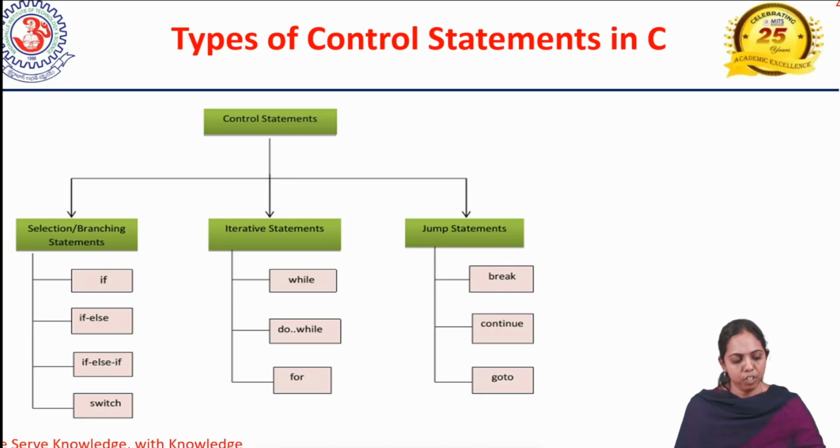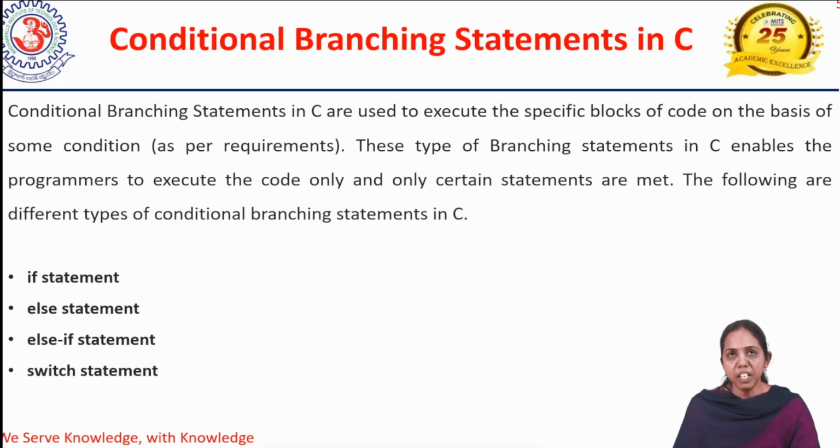Then coming to the first one, conditional branching statements in C. What is conditional branching? Just now I told that the first category of control statements is the branching statement or selection statement. Why use branching statements? Because of how we write a condition in English. Then how can we write it in a programming language? Whatever we are talking about, whatever we are doing, how can we convert all these things into a programming language? It seems impossible, but it's not impossible. It's easy by using control statements.